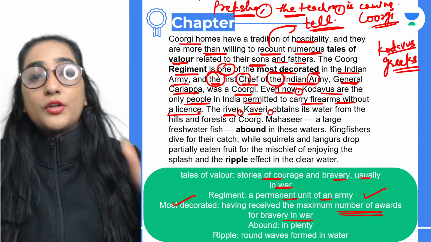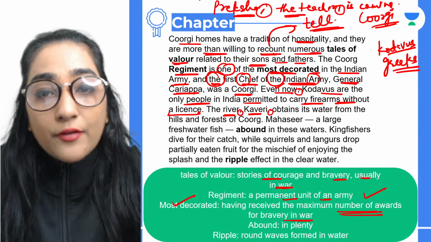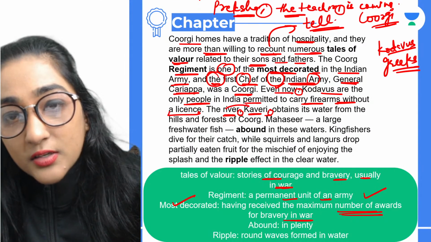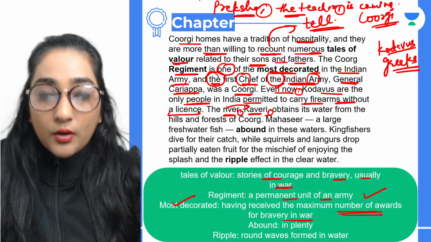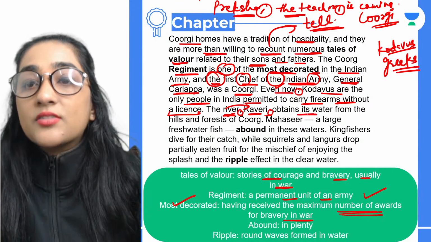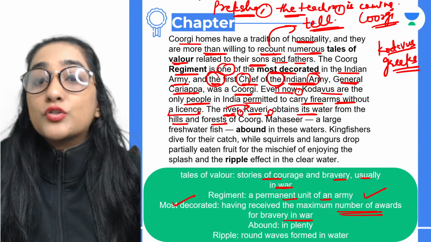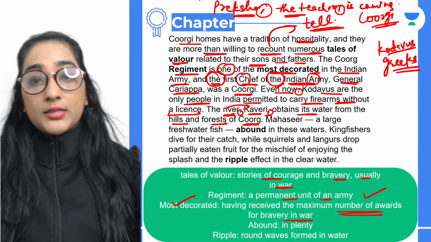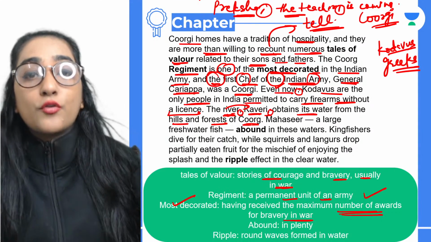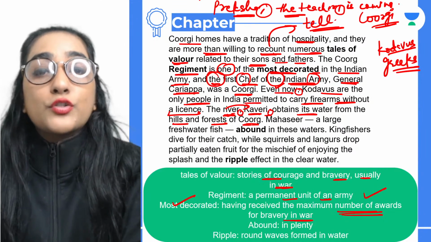Listen to me very carefully. When you are writing the answers, you have to be very careful that you use these commas. Why? Because you are giving the description of the river you talked about. So here, the river Kaveri obtains its water from the hills and forest of Coorg. Very important to understand. Where is Kaveri obtaining its water from? It is obtaining it from the hills and the forest of Coorg.